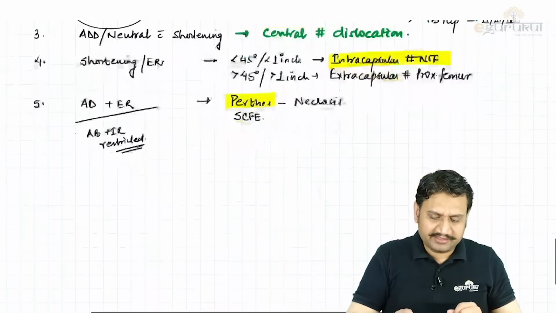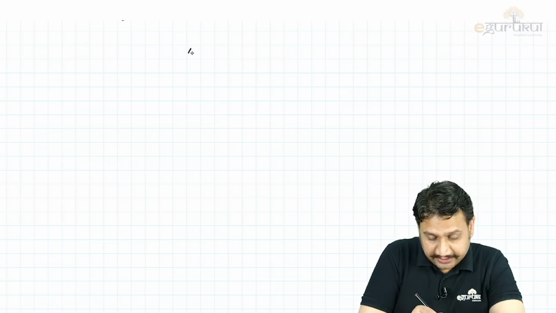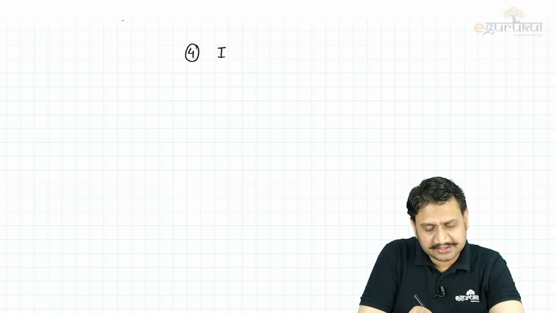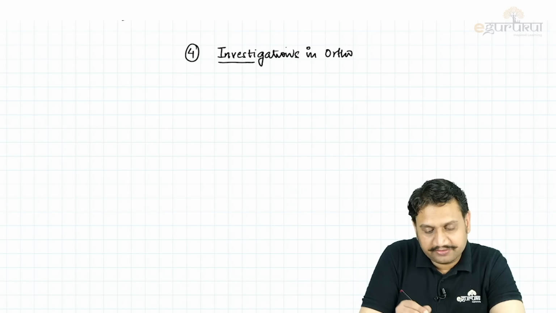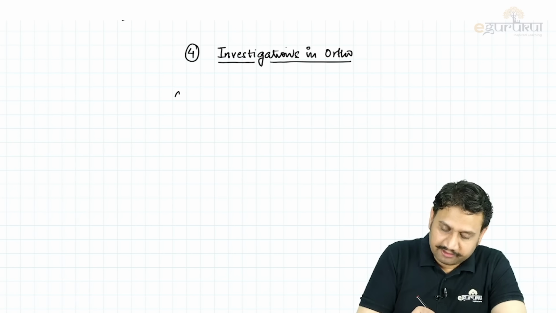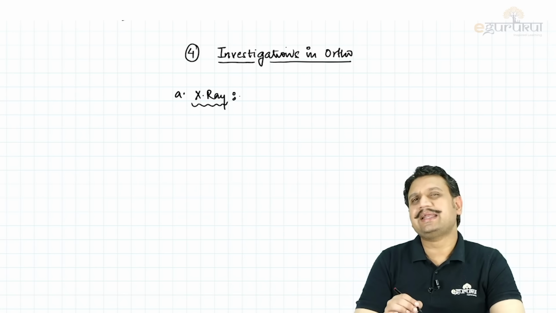Guys, now after this, the other section that I want to discuss with you, a really important one, is again number 4. The clinical presentation is one aspect. The next aspect is about investigations in orthopedics, right? What are the different areas where you should be aware of different investigations in orthopedics? Okay, first, let me talk about the X-ray, where it is important. X-rays are important.